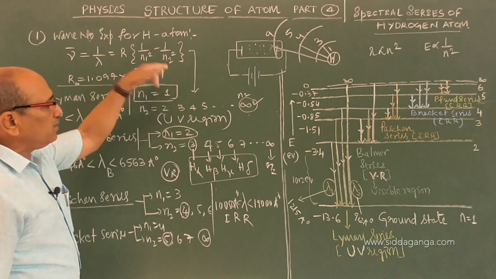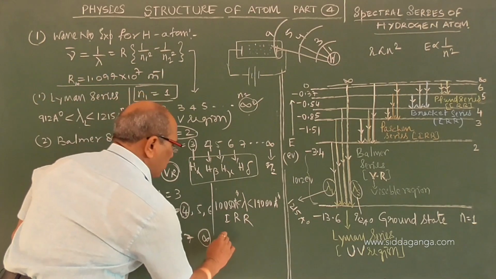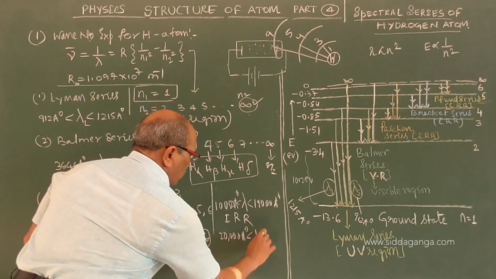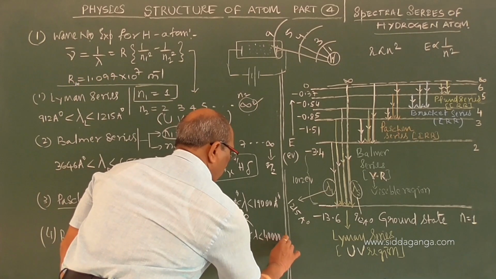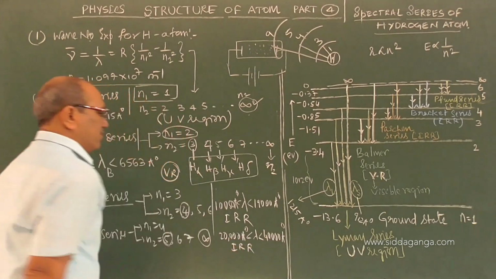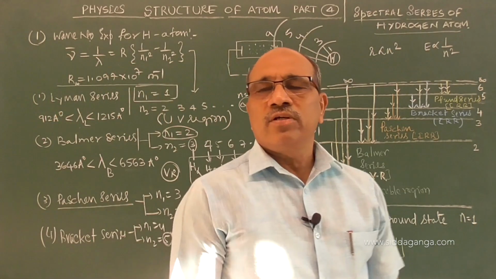If you put infinity, that becomes the last member and the shortest wavelength. If you calculate, it starts from 20,000 angstrom to 40,000 angstrom. This is also in the infrared region. They completely belong to the infrared region.